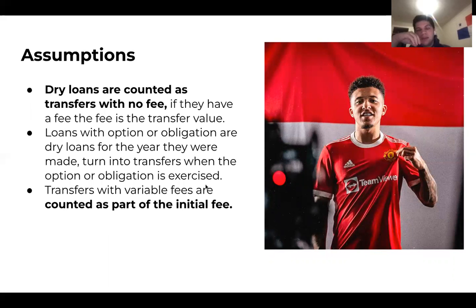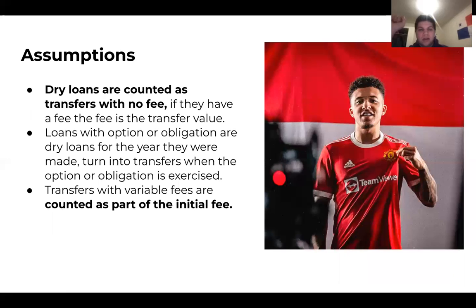So now that we have that done, let's talk about assumptions. Dry loans are counted as transfers with no fees in the data set. So for every loan that we had, it's going to appear as a 0 on the transfer fee variable. Loans with option or obligation are marked as a 0 for the year they were made. And for the year the option is exercised, they count as a transfer.